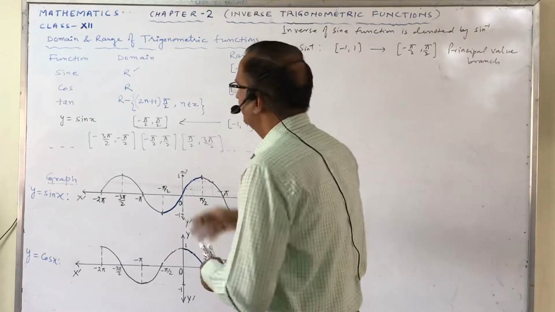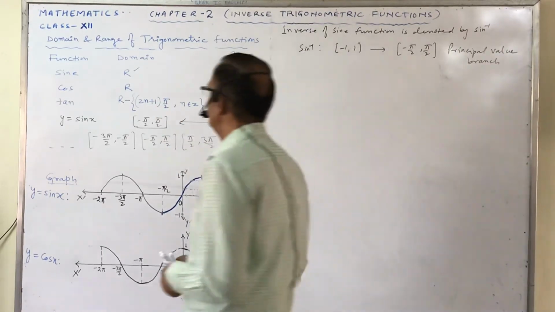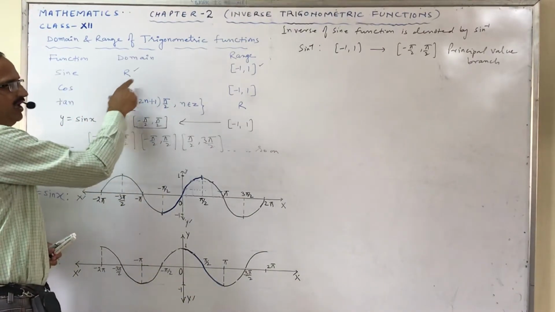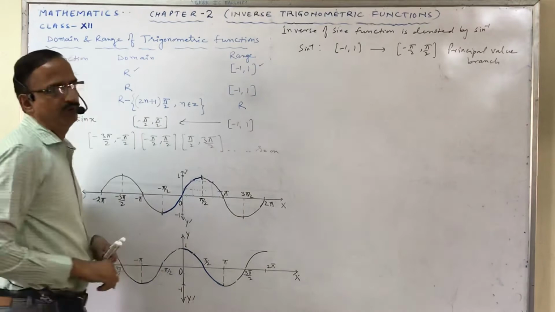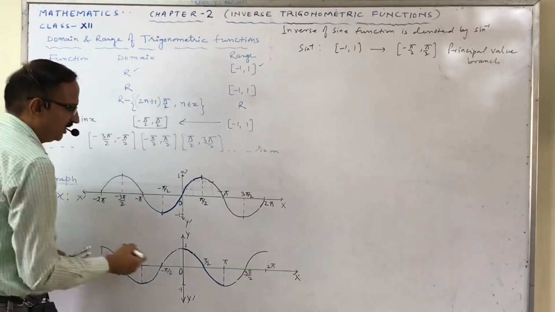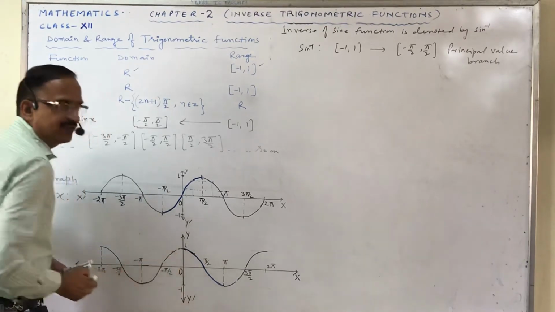Now the same we can consider for cos also. As we know, the domain of the cos function is again the real numbers and the range is -1 to 1. So look at this graph. In this graph also, cos has the same values at two different angles.